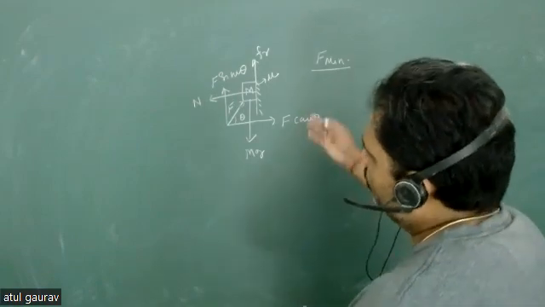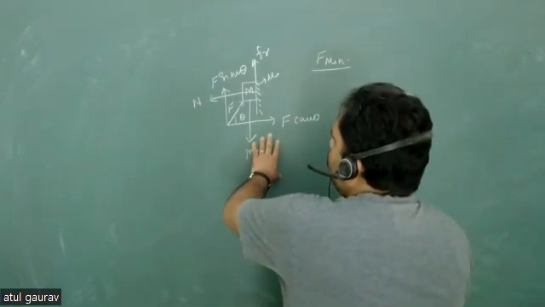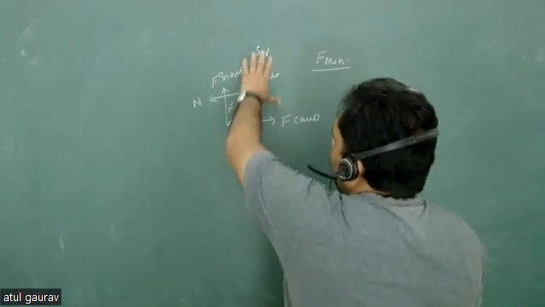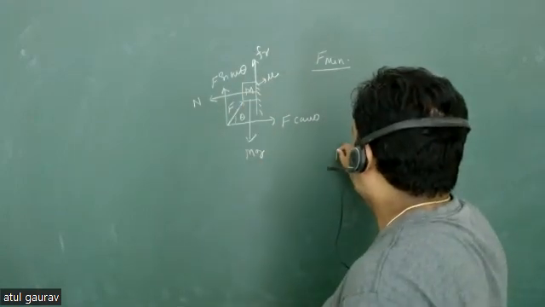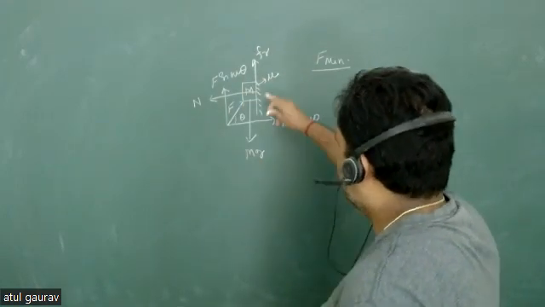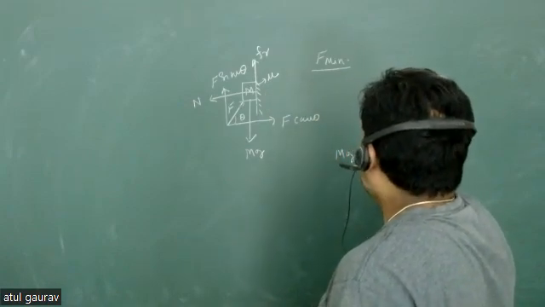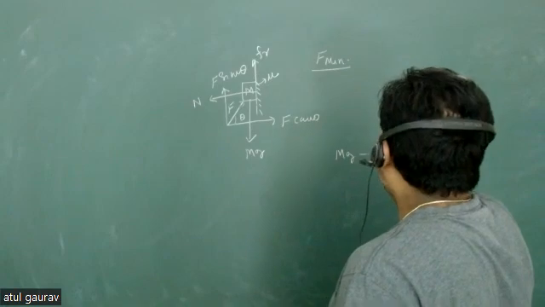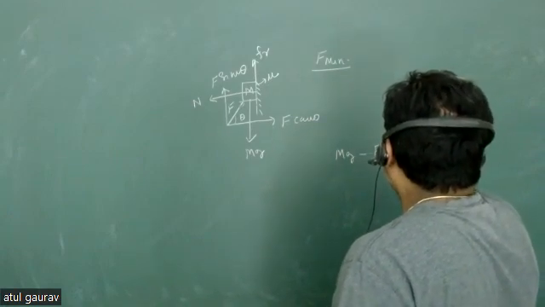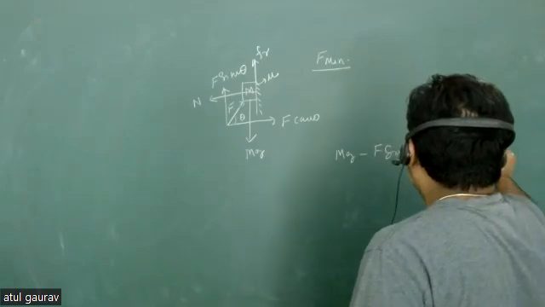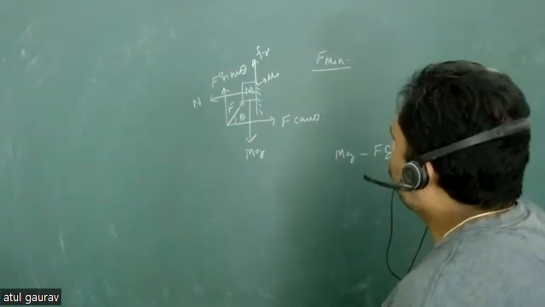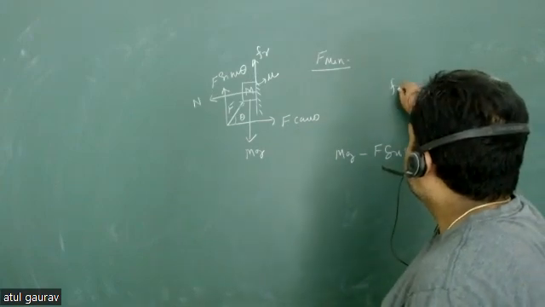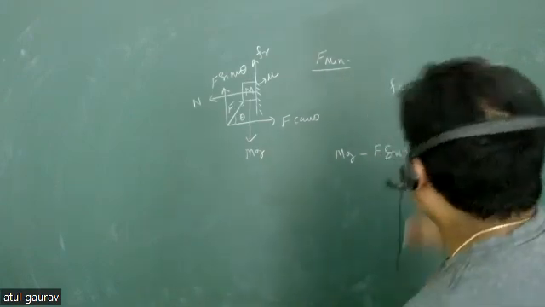So now all the vertical forces have to balance, because the motion is in the vertical direction. So what can we write? We can write mg minus F sine theta minus the frictional force must be equal to 0. Okay. And now, what is this frictional force equal to here? F cos theta.